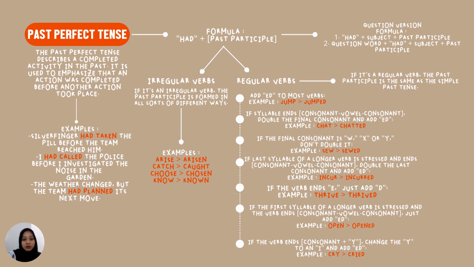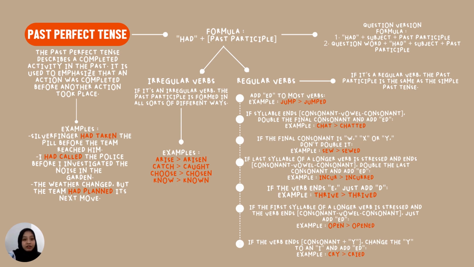Okay, let's move on to the right side. As we discussed earlier, the formula for the past perfect tense is had plus past participle. Now the past participle is further divided into two, namely regular verbs and irregular verbs. If it's an irregular verb, the past participle is formed in all sorts of different ways. For example, arise becomes arisen, catch becomes caught, choose becomes chosen, and know becomes known. For more examples, maybe you can see them in dictionaries or the internet.